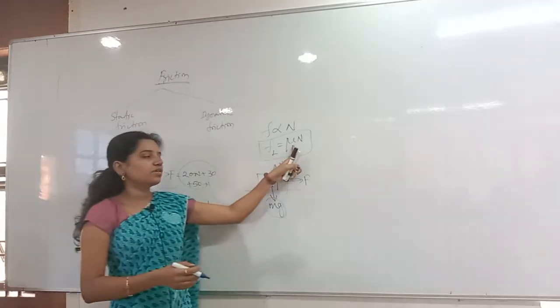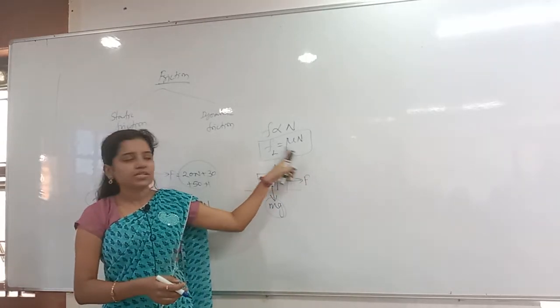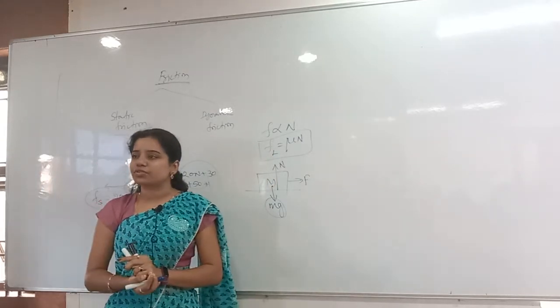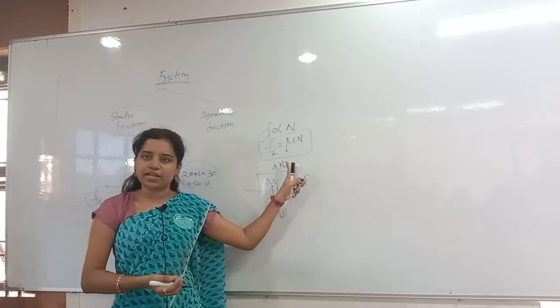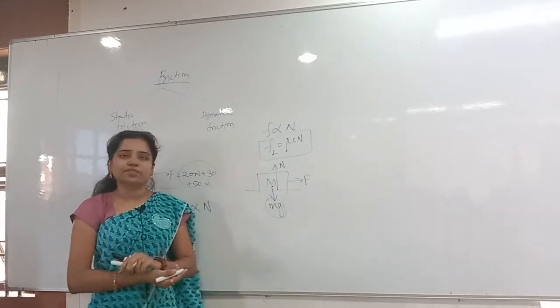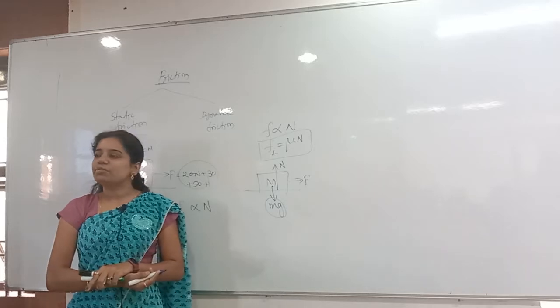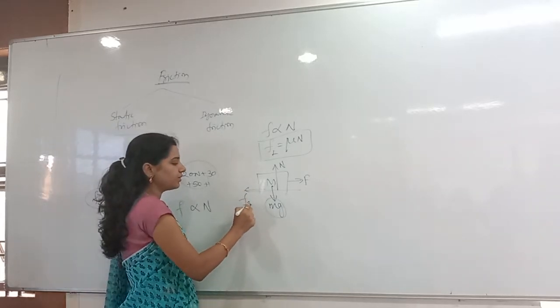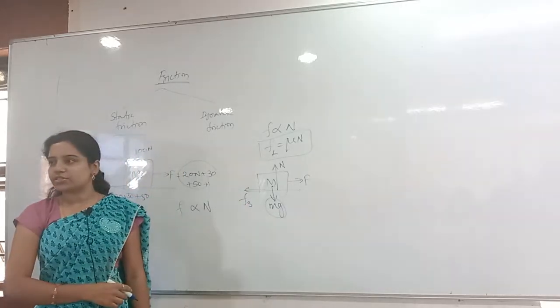So mu is the coefficient of friction for each and every surface, and the limiting friction is a fixed value between the two surfaces. So that is a fixed value already. Now whenever you are moving the body, you are applying a force F here. So opposite to that, what will be acting always? Friction will be acting. So that friction is acting in the backward direction. That is the static friction.